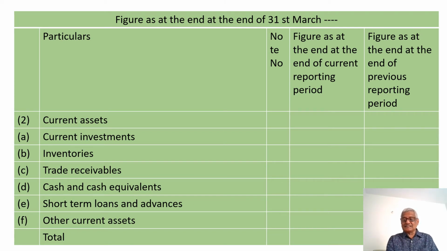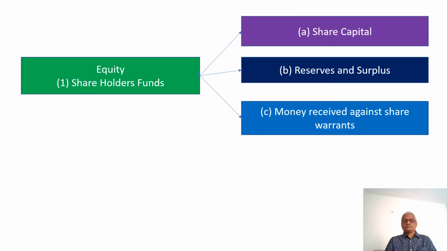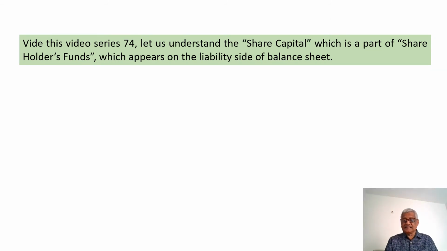Now let us today concentrate on the shareholders fund. In particular, the ordinary share capital and the preference share capital. We will start from the equity side, shareholders funds. Shareholders fund is divided into three categories. 1. Share capital. 2. Reserves and surplus. 3. Money received against share warrants.